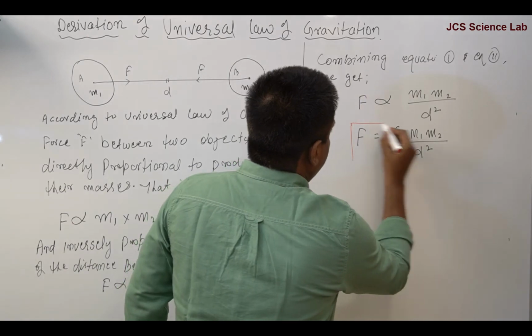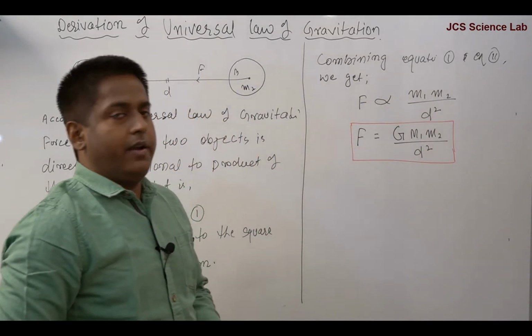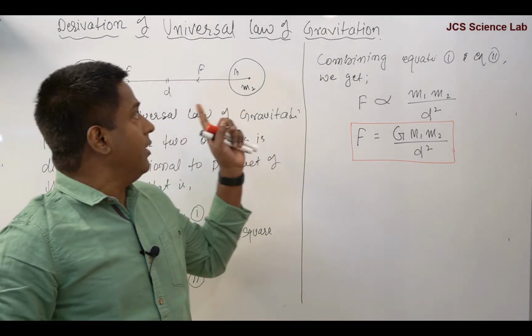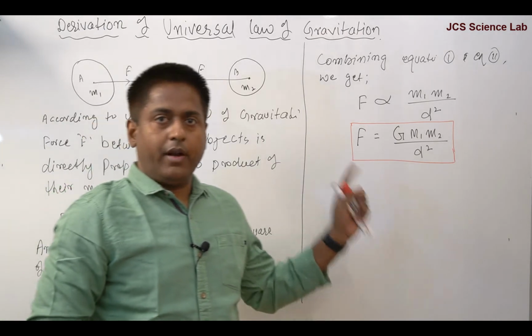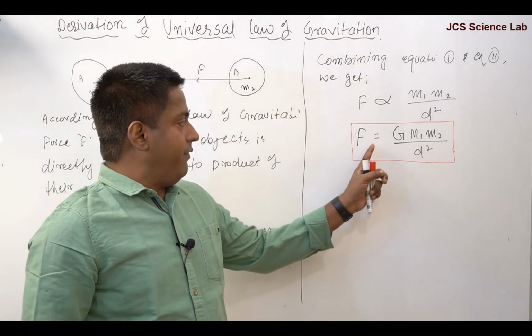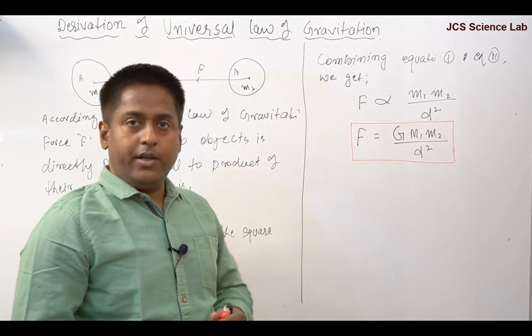and here this is the final and very important equation, universal law of gravitation, right? F is equal to capital G m1 m2 by d square. Now what is capital G here?